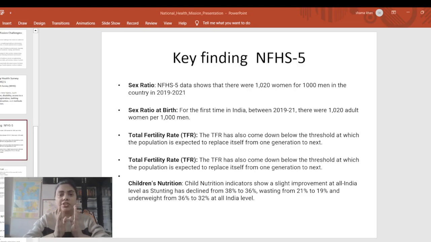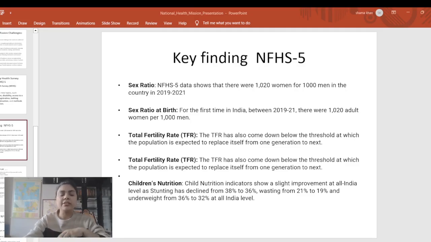If I talk about the National Family Health Survey, it is funded by USAID, the Bill and Melinda Gates Foundation, UNICEF, UNFPA, and the Ministry of Health and Family Welfare. So these are the bodies which help in providing funding for conducting this survey. Now here we can see the report which we are talking about.